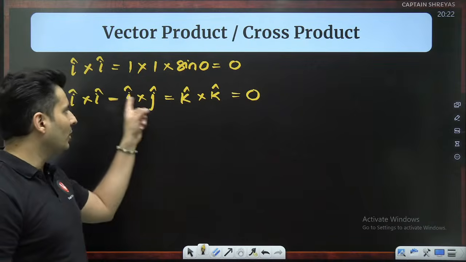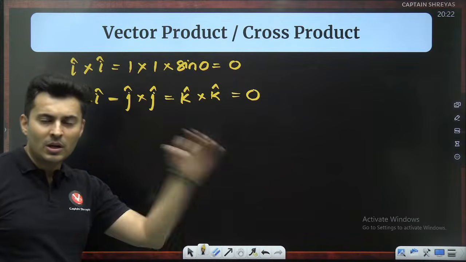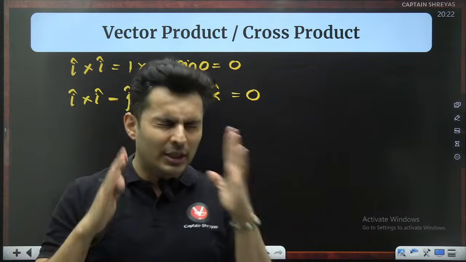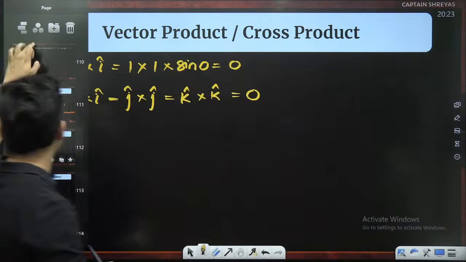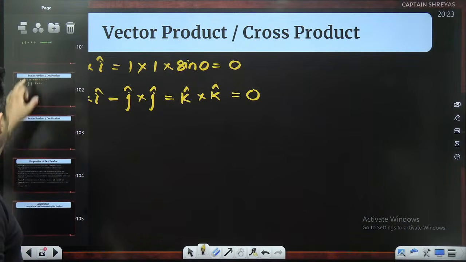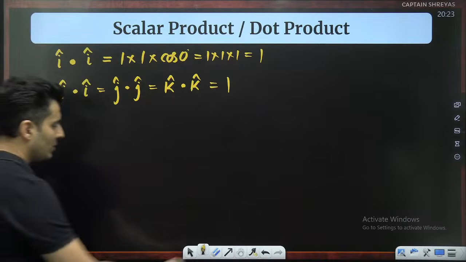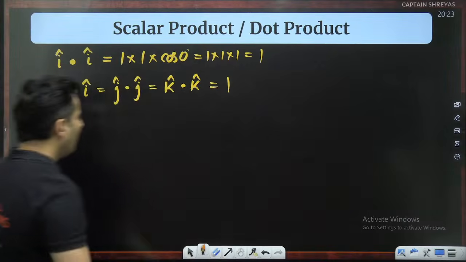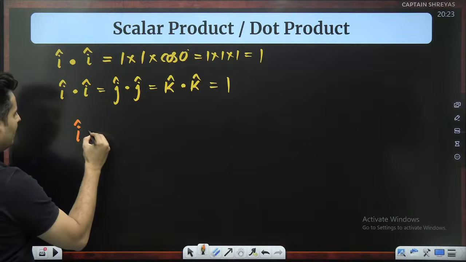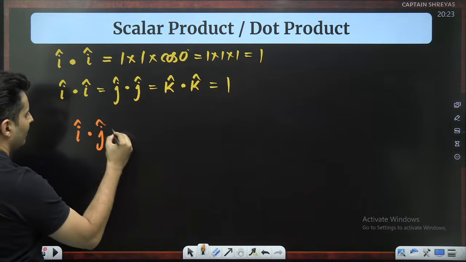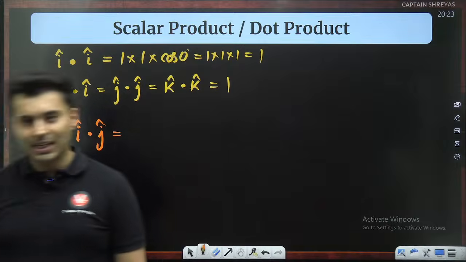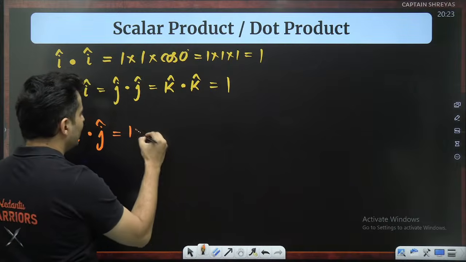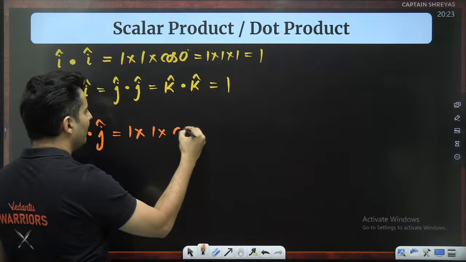So cross product of the same thing with the same thing gives me 0, while dot product of I with I or J with J gives me the answer as 1. You just saw that. How about I dot J vector? Think about it. I magnitude 1, J magnitude 1, the angle between them 90.